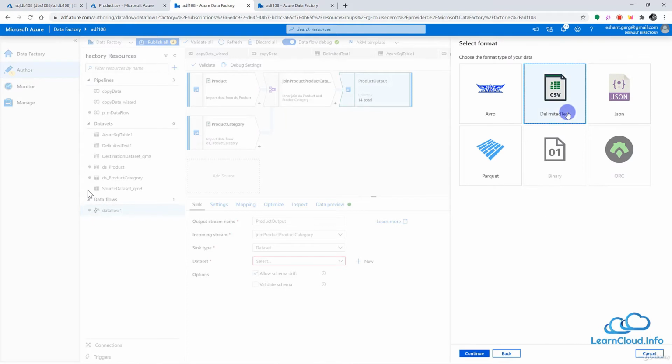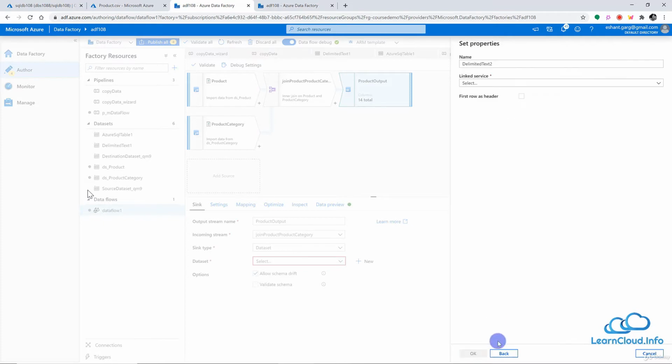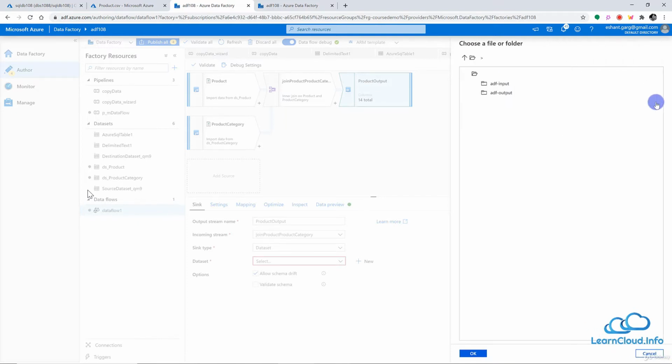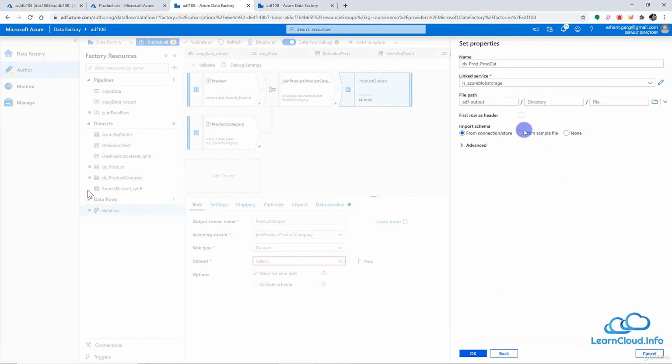So I will continue, and I want to save my final data in a .csv file. So this is fine, and I will select continue, and here I can give the final dataset name as maybe product prod category, and I can choose the same linked service here because we have the same destination. And here I can choose my final output folder name or container name. So I will select the ADF output, and I will click on OK. So this is my final path where I want to save my output, and first row I want to save as header. So this is fine, and I will click on continue here.